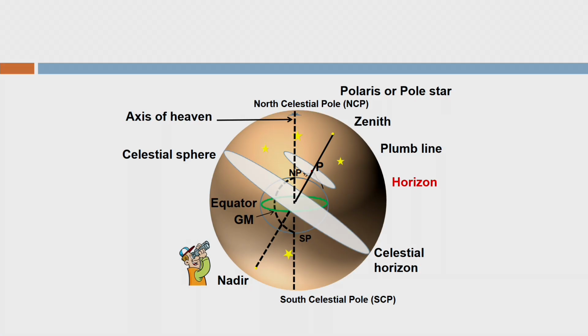Okay, now where is the observer? The observer is sitting at the center of the earth, where all the axes, the rotation axis and the zenith-nadir line, are meeting. Now the observer can direct his eyes like this. So he can see all the stars, and he can find out the relative angle between two stars at the center of the earth. That means this angle he can find. If there is one star, another star here, this angle. Also he can change his location like this to another two stars, and find out the angle.